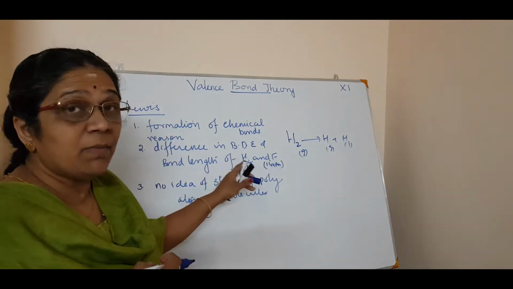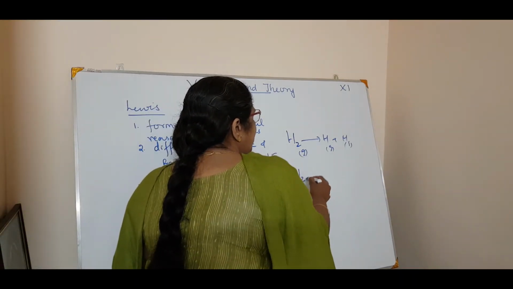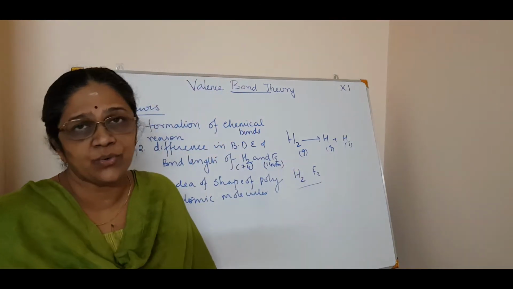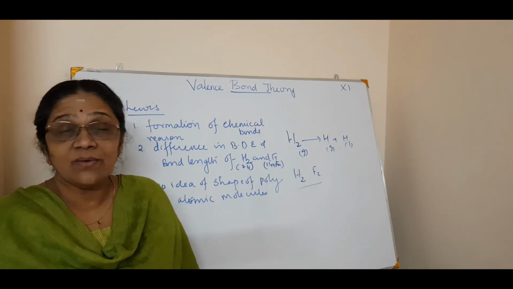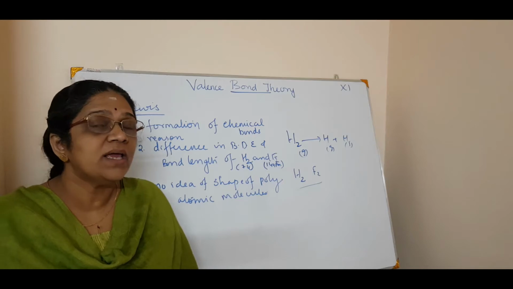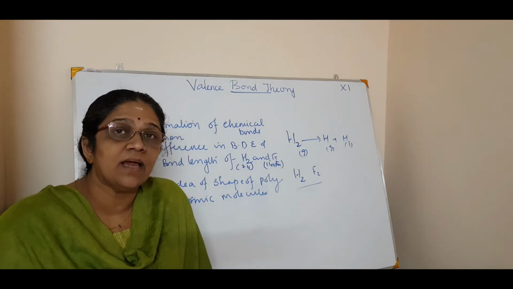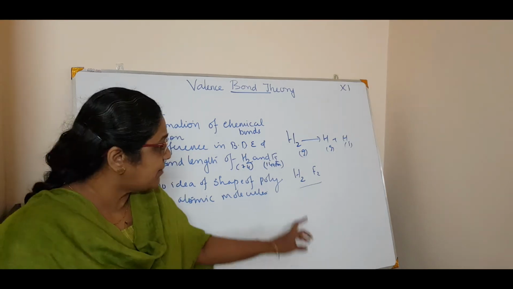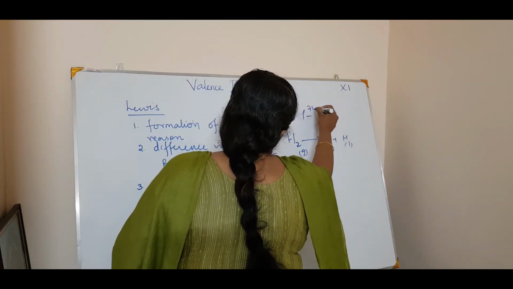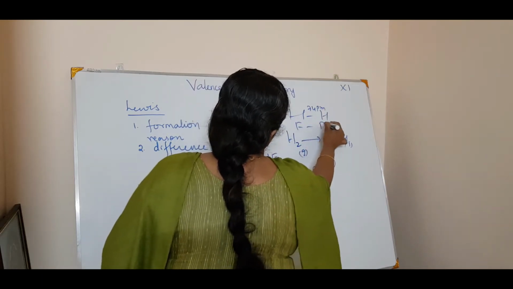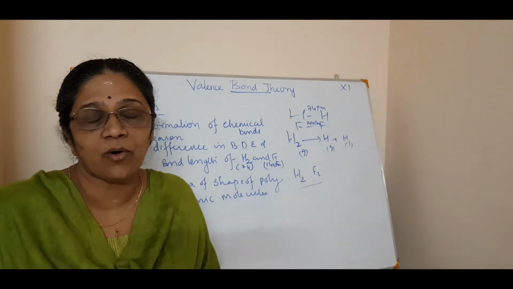But when you come across the hydrogen and fluorine molecules, H2 and F2, both are covalent molecules. So the covalent bond is formed by sharing of electrons. But when bond dissociation enthalpy or bond length is considered, these two have a huge difference in bond enthalpy as well as bond length. Because the H-H bond length is 74 picometer, whereas the fluorine bond length is 144 picometer. See, the fluorine bond length is definitely twice the bond length in hydrogen.